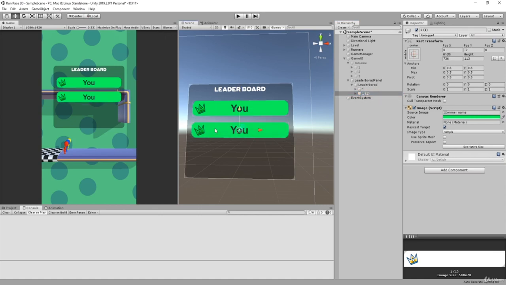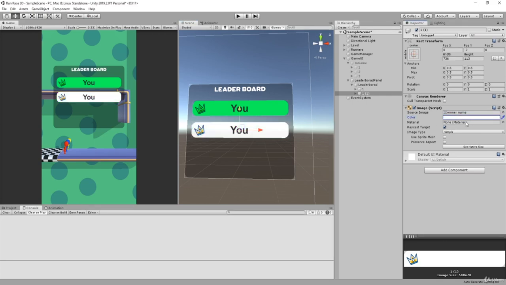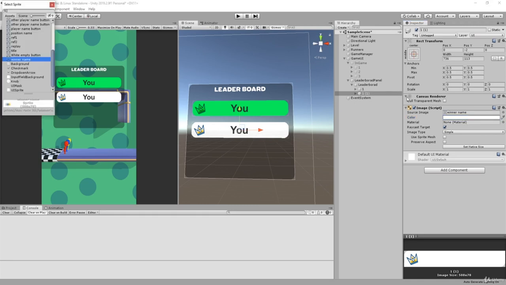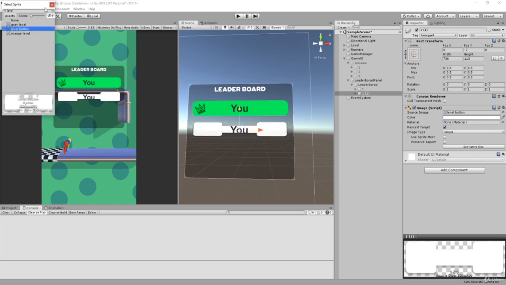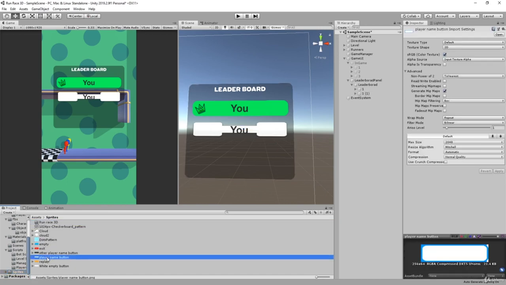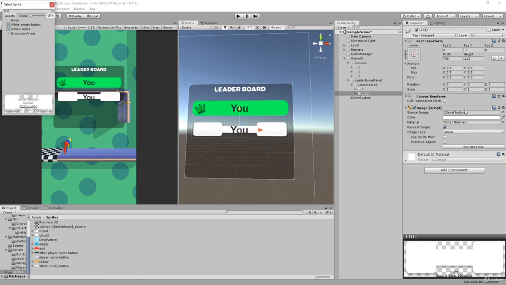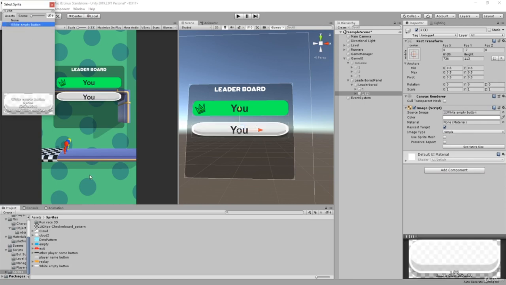Our bot will not have a winner name, because the winner name has a crown. Our bot will have another image, which is called level button. Let me actually find it. It's not level button, I forgot the name of it. Let me go to projects, then sprites, Run Race. Is it here? Player name? Nope, it's white. Is it the white one? I think it is. I'm going to add the white one to see if it's good. White empty button. Nope, it's not that.